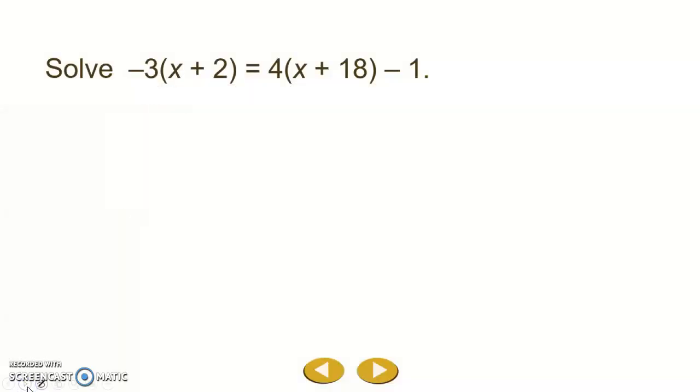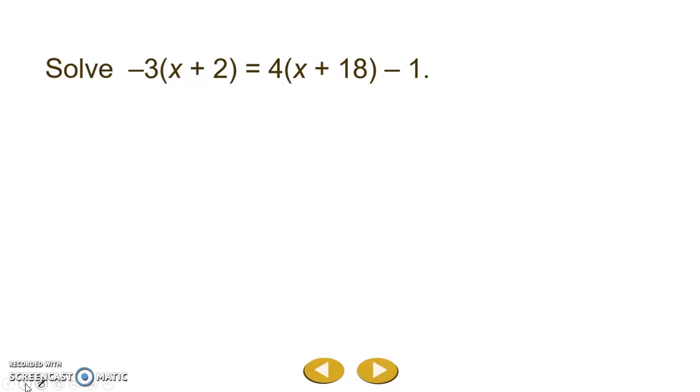Let's take a look at this equation and see if we can figure out the variable. Let's solve for x. We have negative 3 times (x plus 2) equals 4 times (x plus 18) minus 1. So what should we do? Well, we could plug and chug 1 and see if that works, and 2 and see if that works, and 3 and see if that works, but that might take us a while. So let's use the things we've learned in previous lessons.